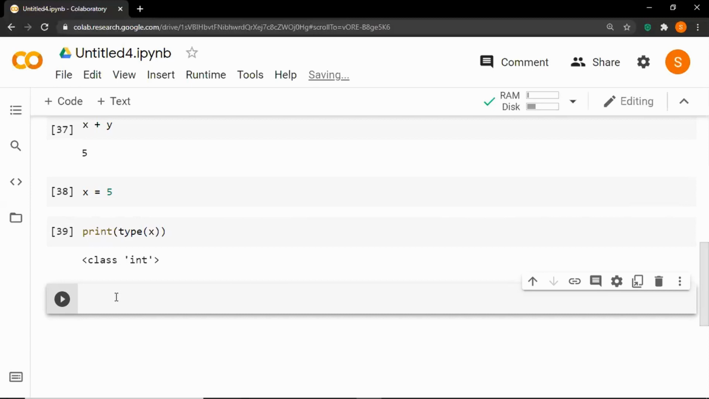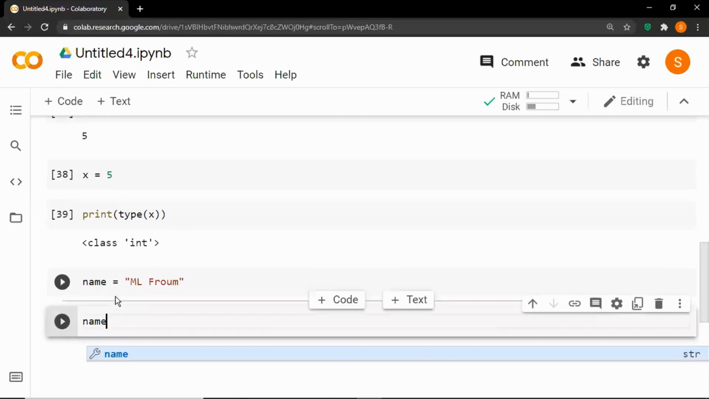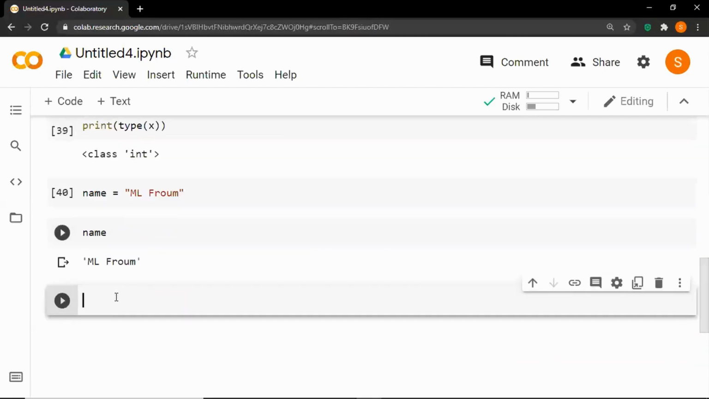So here we have used variables for integers. We can also use variables for float, string, tuple, list, etc. So let's declare this variable of type string. So let's say name is equal to, in double quotes, ml forum. Let's run this cell, and let's print the value of name. So let's print name.